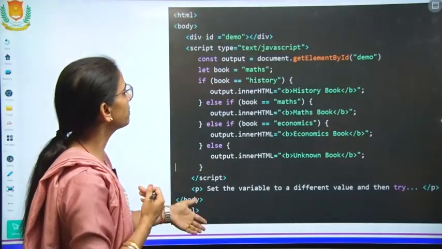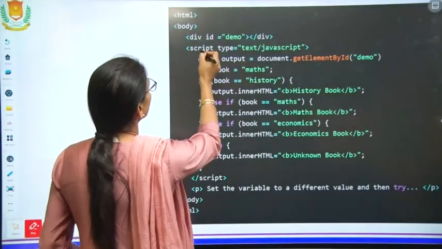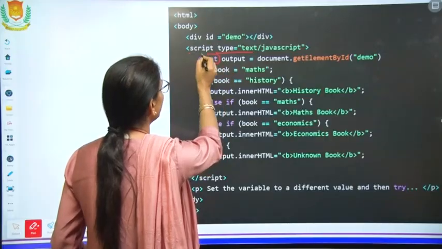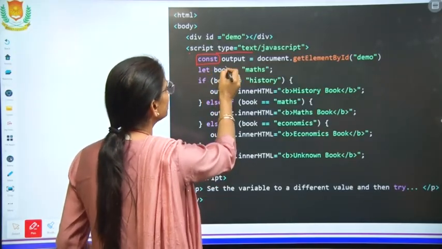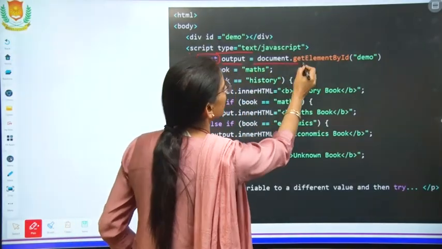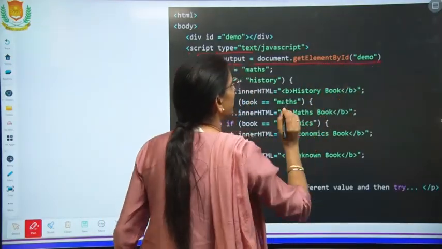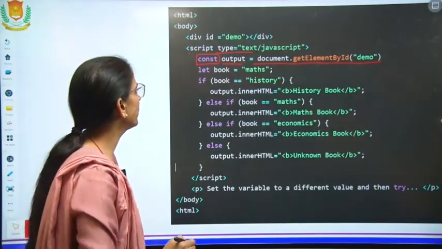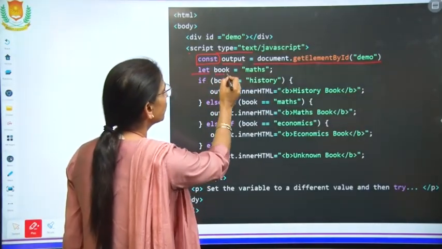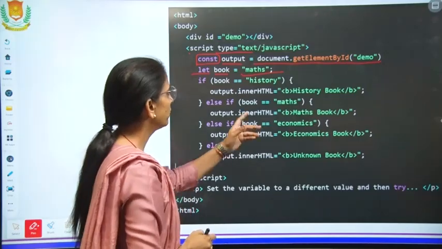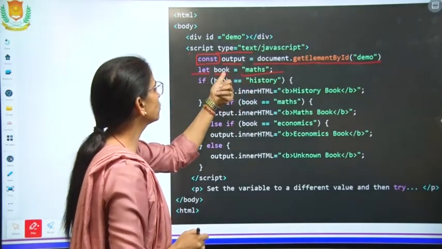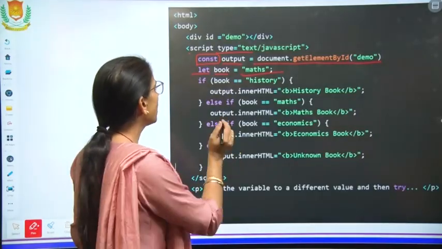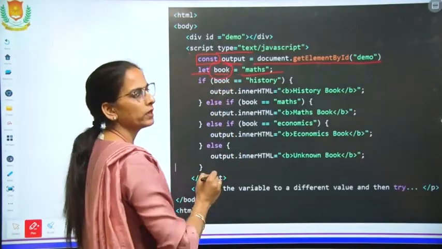Now we have given this example. There we have taken type text, and we have defined one output variable: constant output equal to document dot getElementById demo. This value will be transferred to the output variable. Now let book equal maths. We have taken a value which is stored in the variable named book. Now we will be checking this variable.